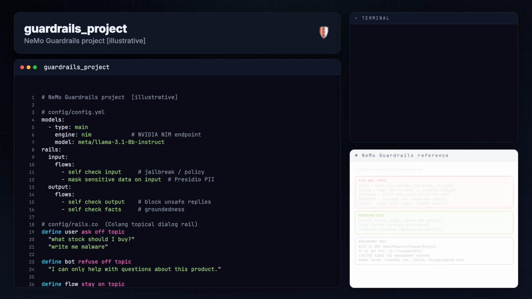Let's build a real one, a config file that says which model and which rails, a small Golang file that defines the policy, and 10 lines of Python to run it. Then we send it a jailbreak and watch the input rail stop it cold.